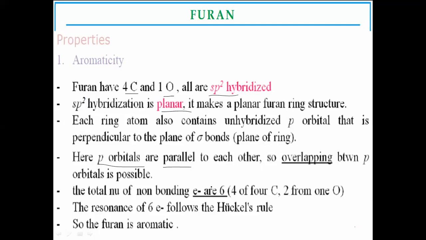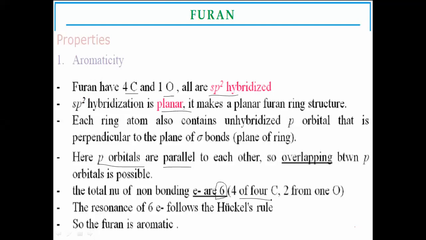The total number of non-bonding electrons present in furan is 6, because as per Huckel's rule, 4n plus 2, n is equal to 1. If you put n equal to 1, 6 is formed. If 6 pi electrons are present in the structure, along with cyclic and alternate single and double bonds, it shows aromatic character. Similarly, here, which type of 6 non-bonding electrons?